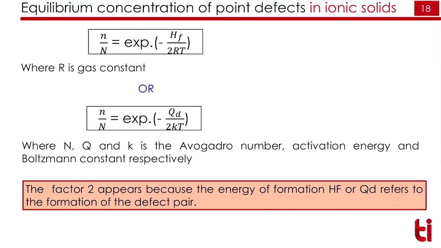If you want to use this formula for ionic solids, remember you have to use 2 in the denominator, because in ionic solids defects occur in pairs. So remember that for metallic solids it is only RT, for ionic solids it is 2RT. Similarly for metallic solids it is only kT, for ionic solids it is 2kT.